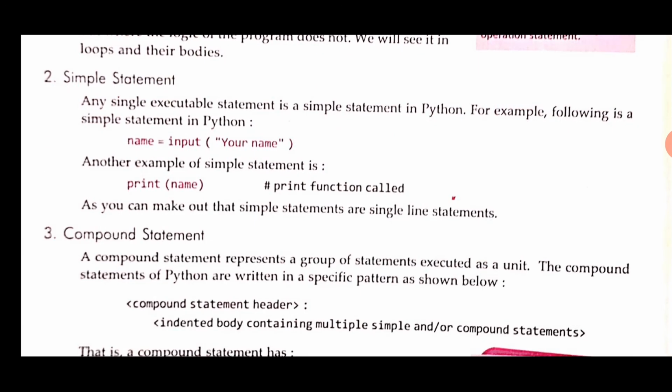Next one is the simple statement. A simple statement means any single executable statement in Python. For example, name = input("your name"). So this is a one line statement. We can say it is a simple statement because this line is not based on or related to any other line. Another example, print(name). So simple, it will print the value of the name variable. So this is also one simple statement. So we can say here that simple statements are single line statements.